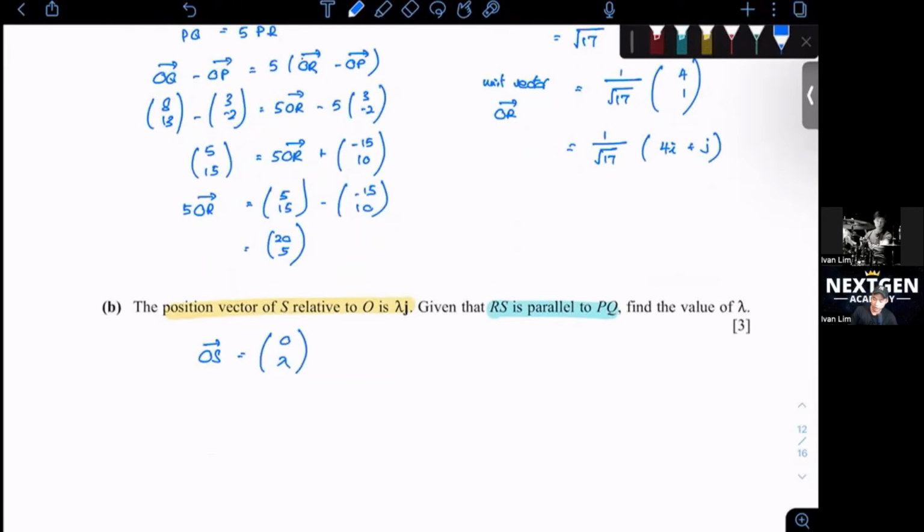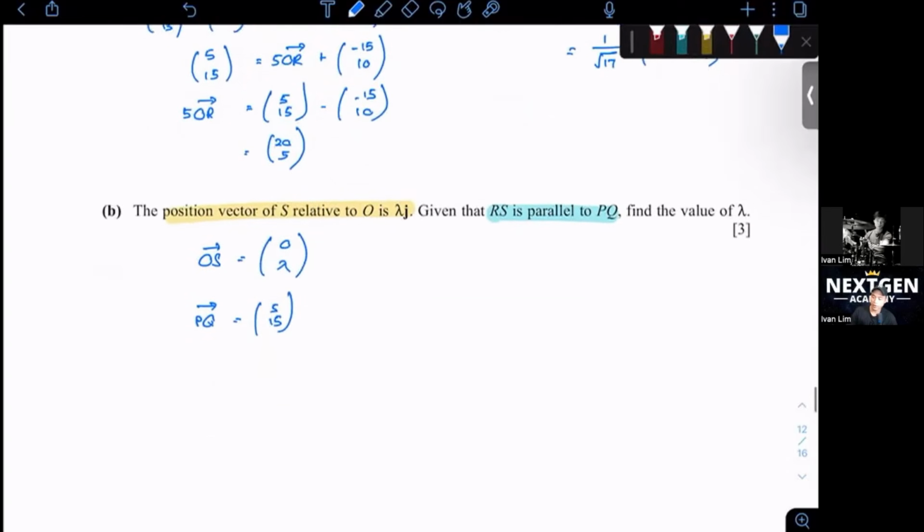They say it's parallel. PQ we found just now: 5, 15. This was the PQ that we found.